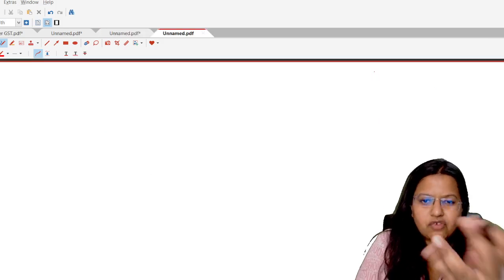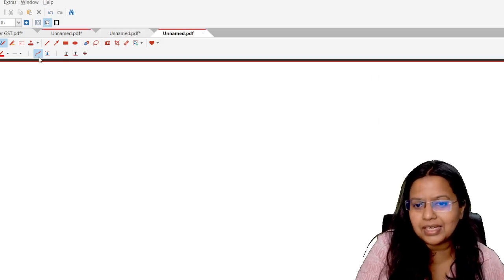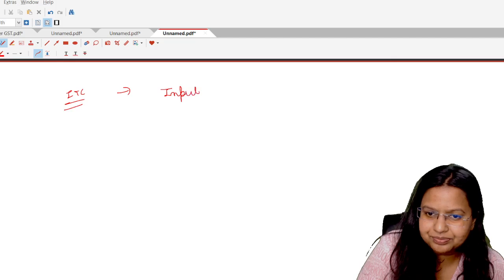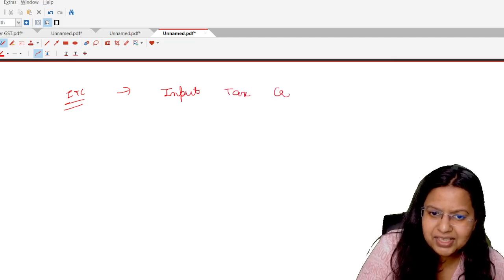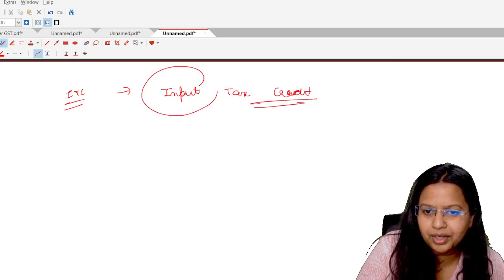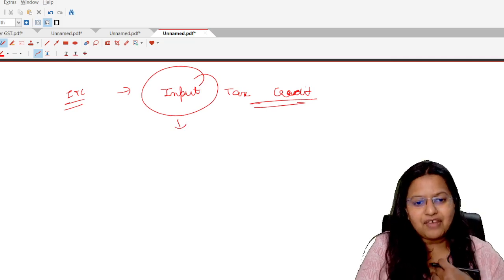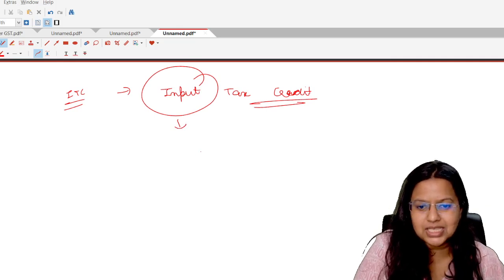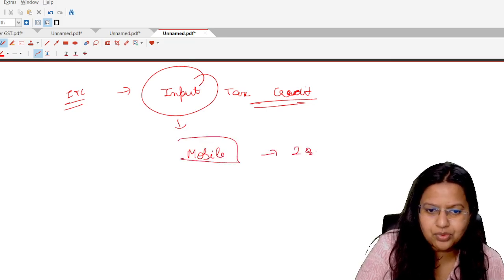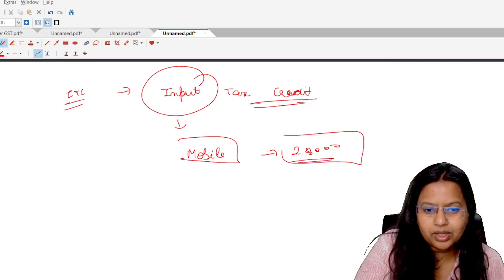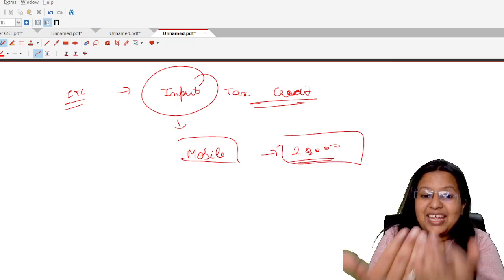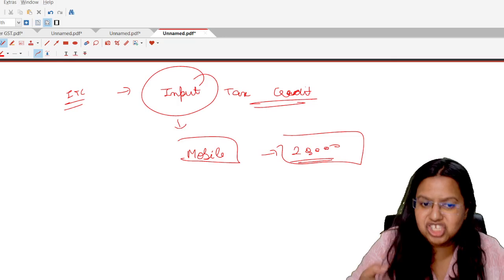Okay. So first of all, let's take a brief about the ITC also. Students, ITC means input tax credit. This term actually derives from the word input. It means, if I am going to a shopkeeper and I am purchasing a mobile, suppose of 20,000, so that mobile will be an input for me. That is, it will be an inward supply for me. It's a purchase for me.